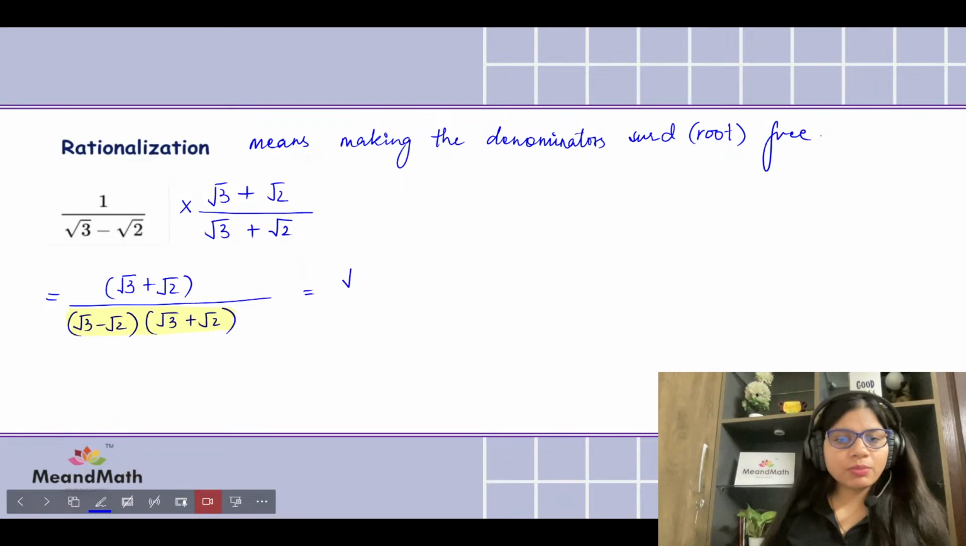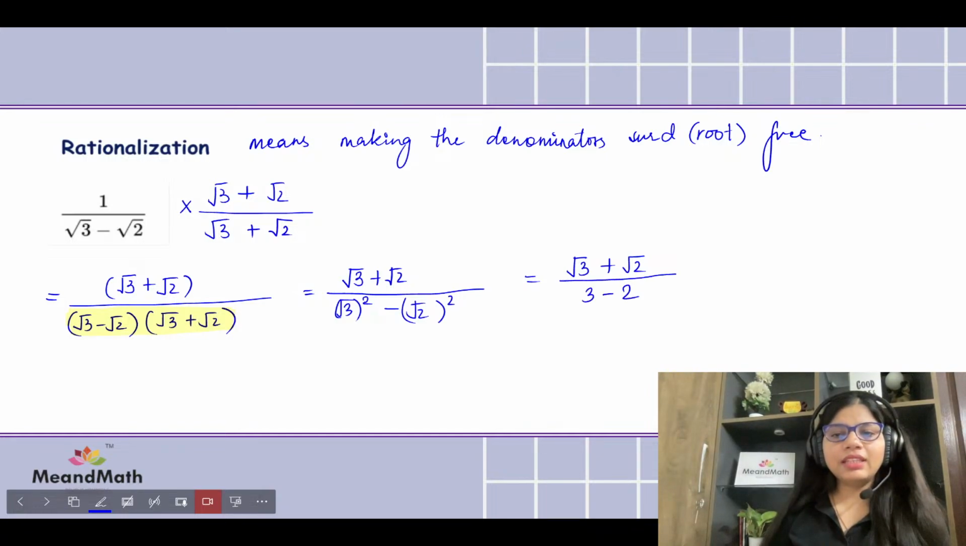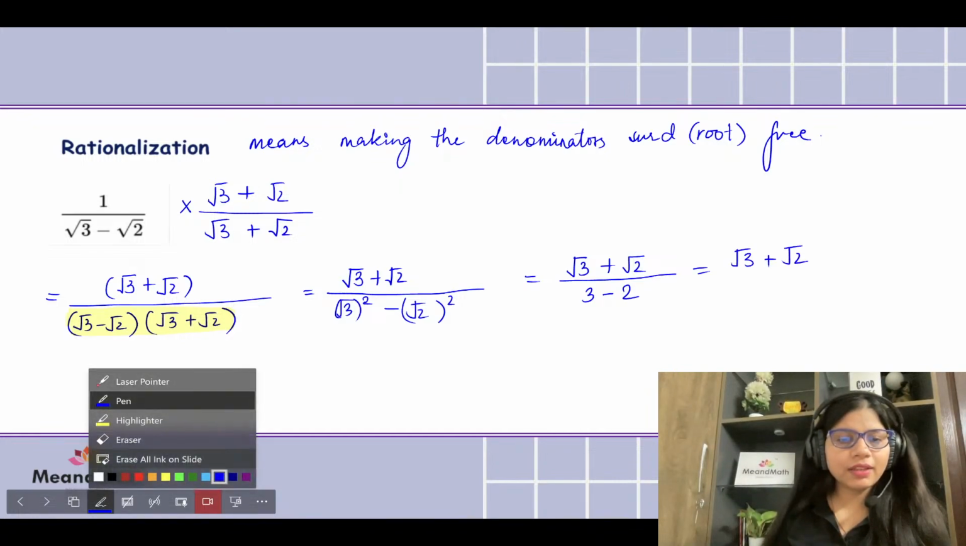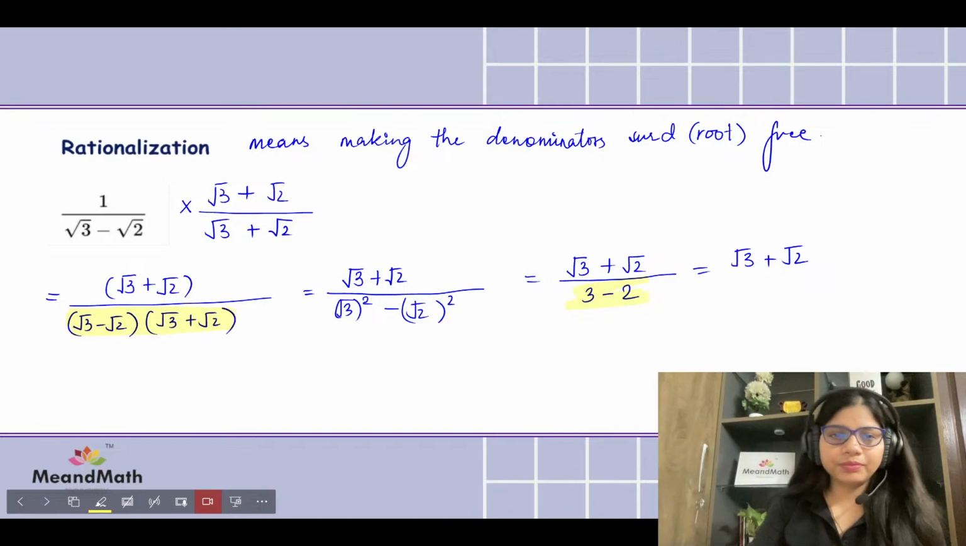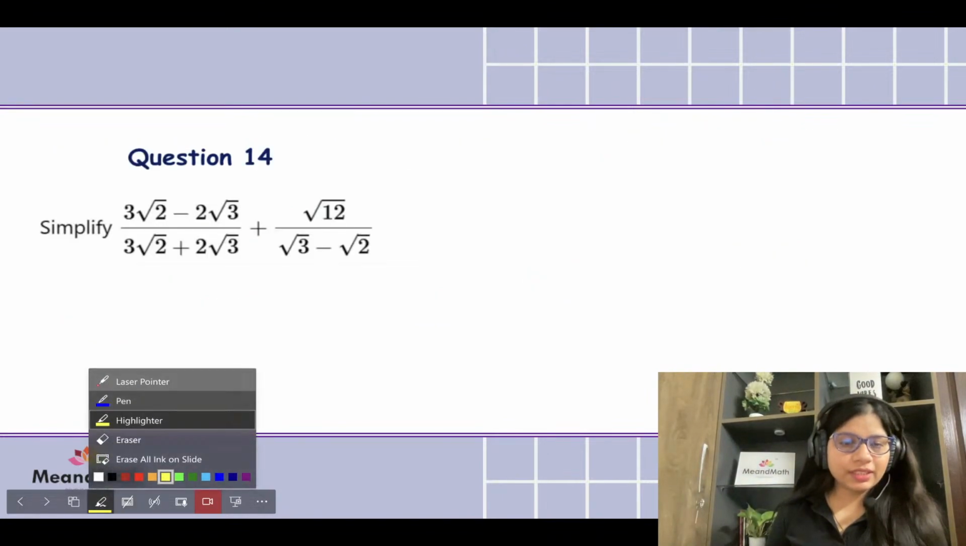So the top is going to be square root of 3 plus square root of 2, and the bottom is going to be taking the first number because it's the difference of square root of 3 squared minus square root of 2 squared. That gives us square root of 3 plus square root of 2 over 3 minus 2. And here we get our answer, that is square root of 3 plus square root of 2, because the bottom one was at the bottom. That's just 1. 3 take away 2 is 1. So we got root 3 plus root 2. Let's move to the next big question.